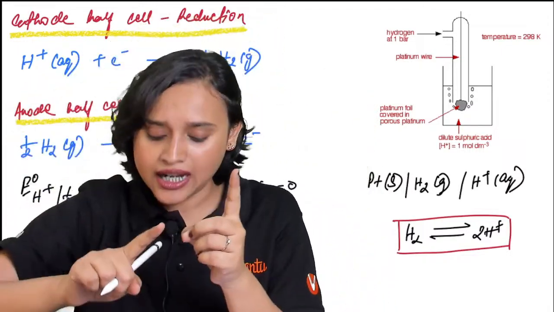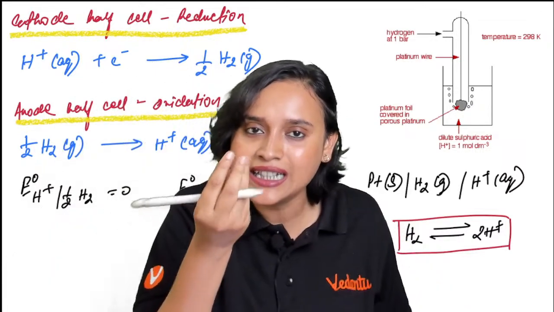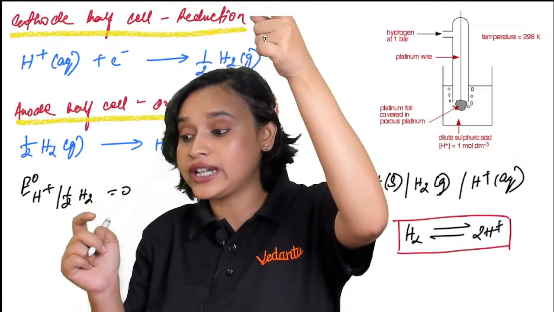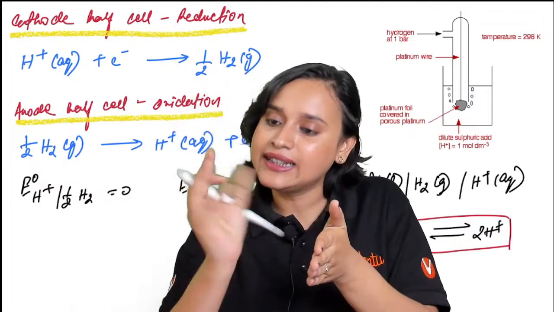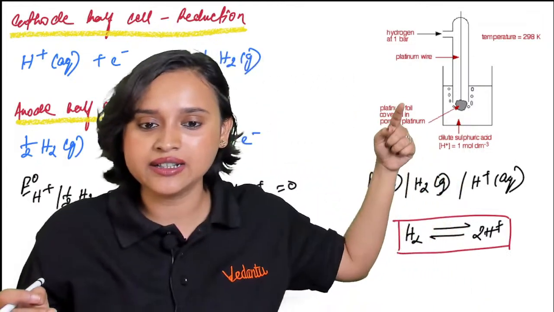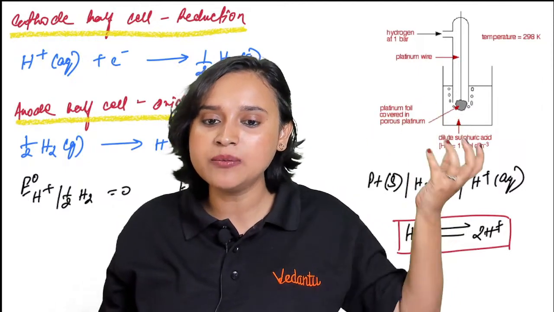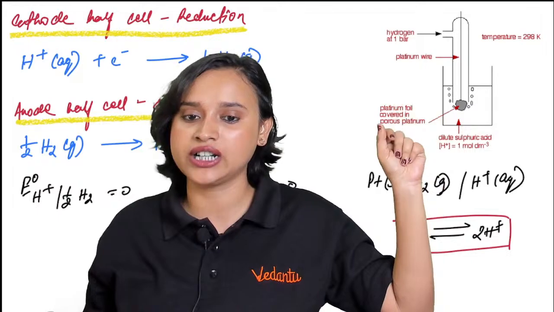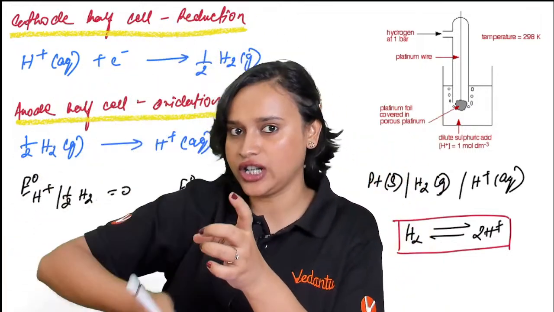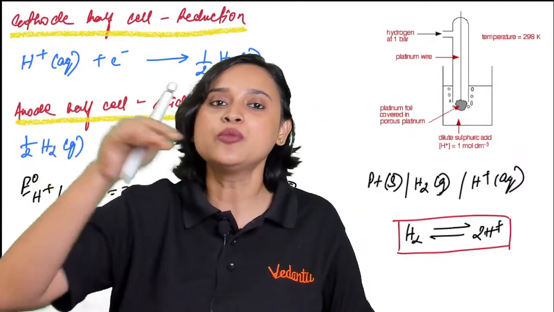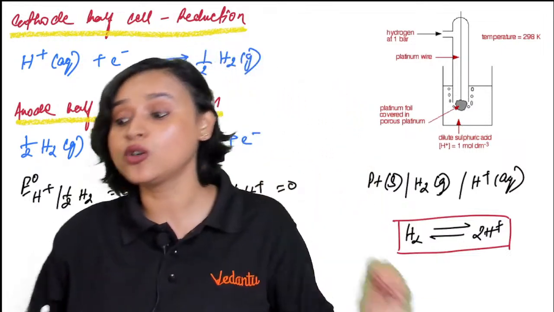In that there will be a metallic wire, and in that we will be taking a platinum wire at the bottom, right here. See, right here. Do you see? The platinum foil will be covered by porous platinum. You will cover it. All right. And through that inverted glass tube you will be pushing some hydrogen. The question that may come in your mind is, ma'am, why are we taking only platinum?